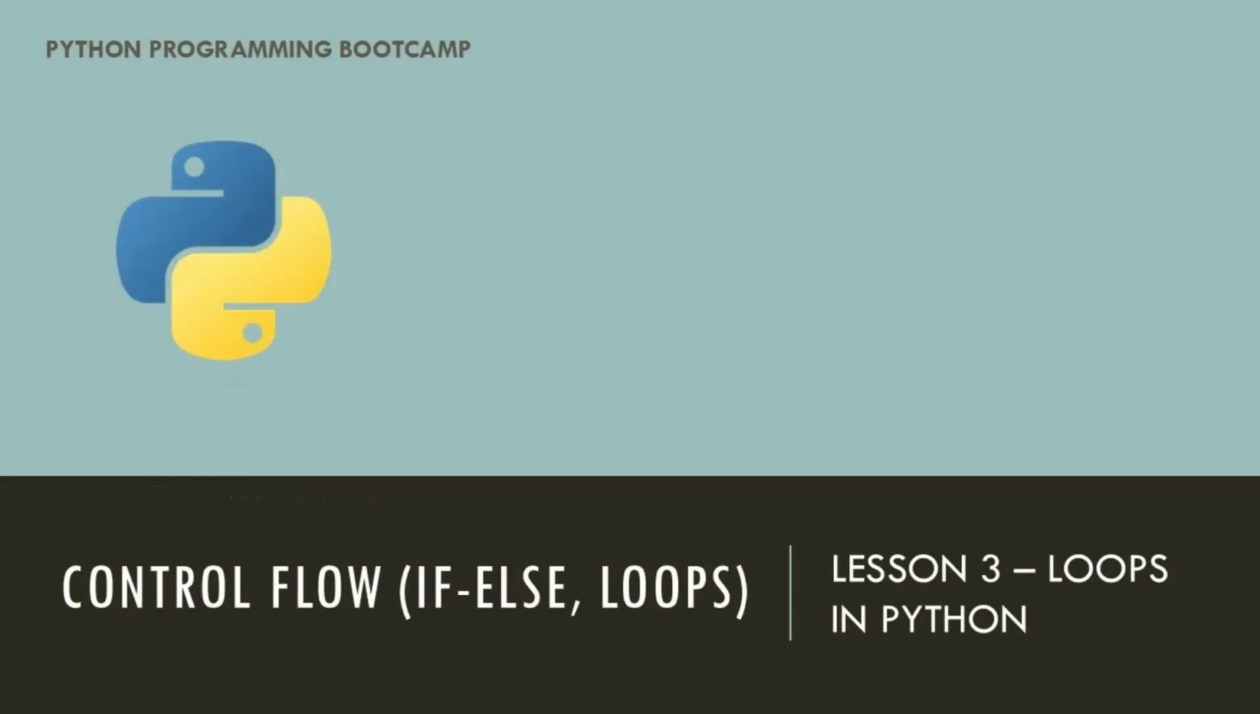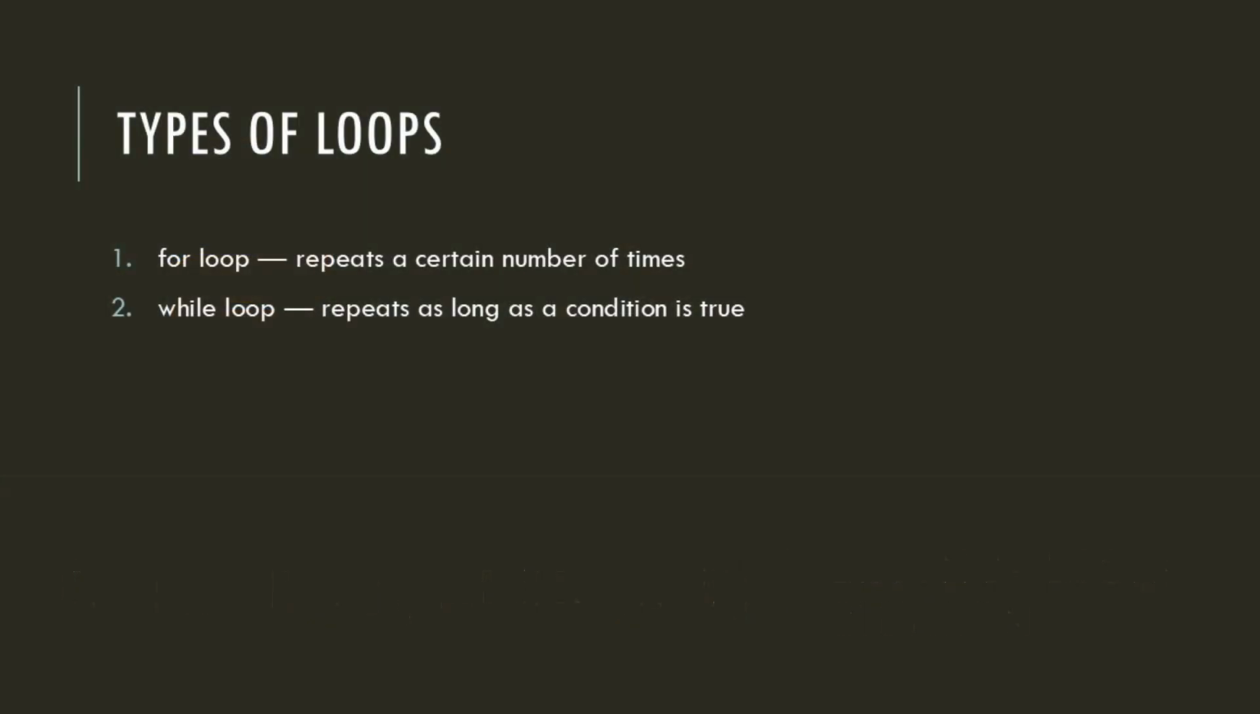Imagine printing numbers from 1 to 500 programmatically. If not impossible, very time consuming, right? That's where loops help us. They repeat code automatically. Python has two types of loops. For loop repeats a certain number of times, and while loop repeats as long as condition is true. Loops save time, reduce errors and make programs efficient. Let's learn them one by one.